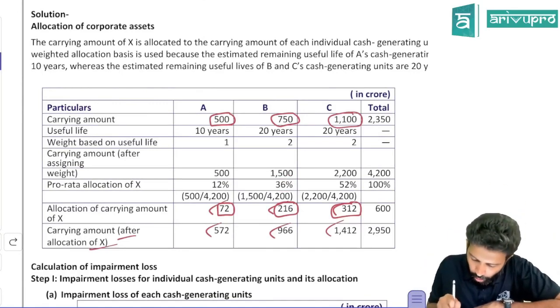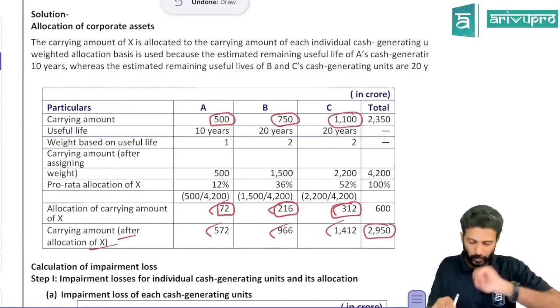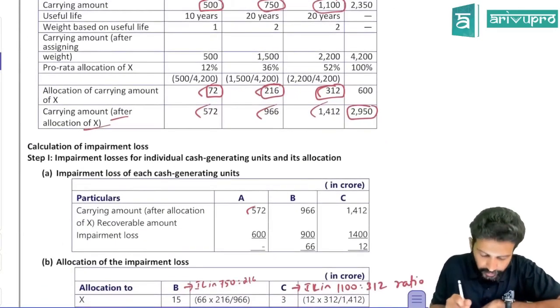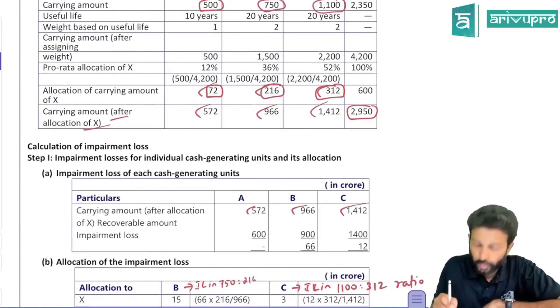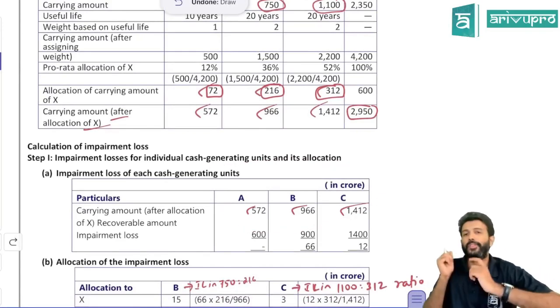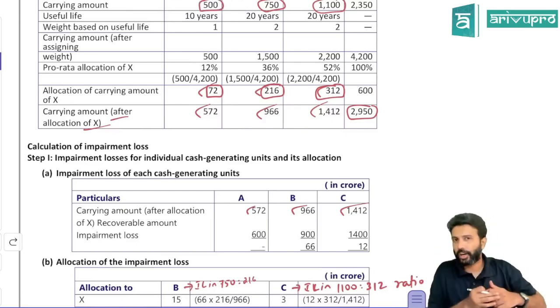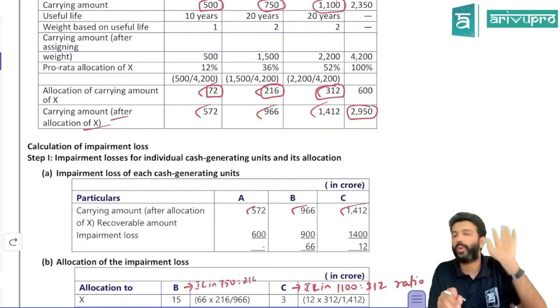All right. So after allocation, the carrying amount of all the assets has become 2,957. That we'll copy: 572, 966 and 1,412. This is for the respective CGUs. All right, so first do it, corporate asset Y cannot be allocated. So when Y cannot be allocated, as I told you first, there are two steps. One is what?